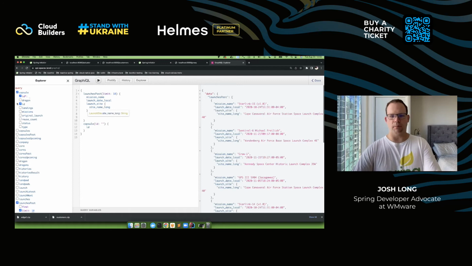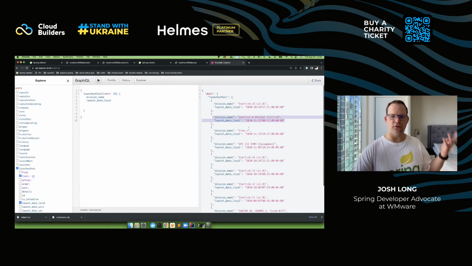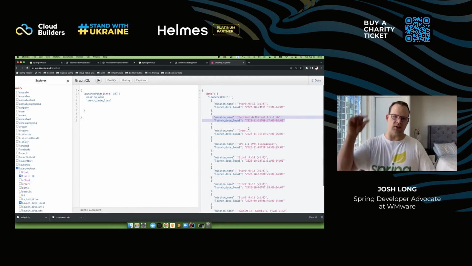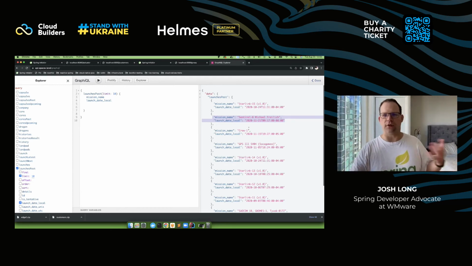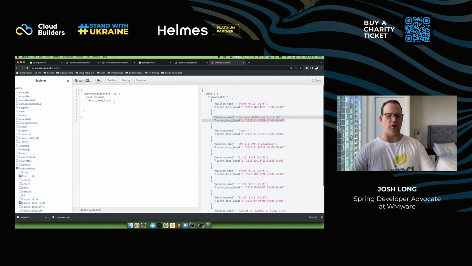So here, even though there are many different microservices, capsules, cores, all these might be different microservices, I can write the query to only pull back the data that I care about specifically, right? Just these two fields, for example. It's very, very useful because now I don't have to create a new view of the data for each new client. If the Android device only needs these three fields, then great, only ask for those three fields and you don't get all the data back. If you don't need this data from this other microservice, great, don't ask for it and it will not be given to you and it will not cost you anything, right?